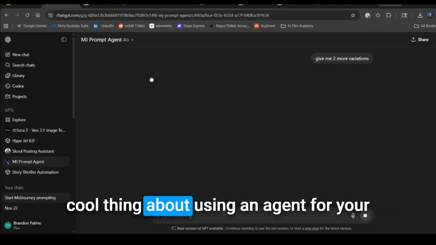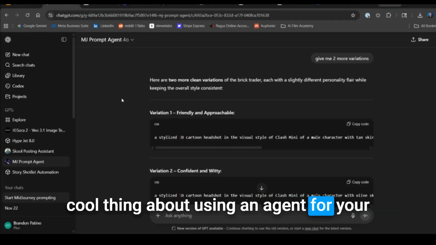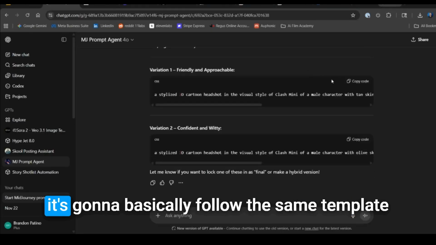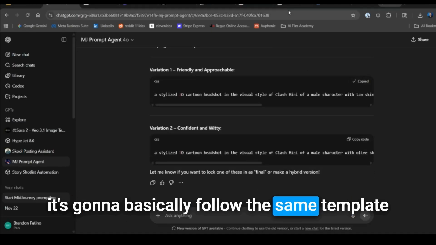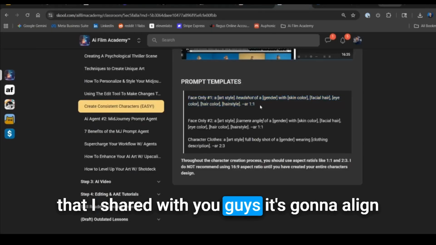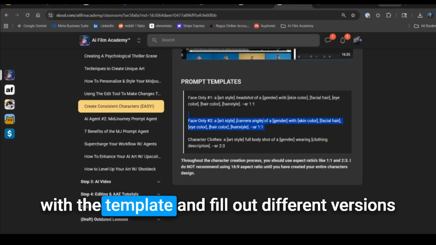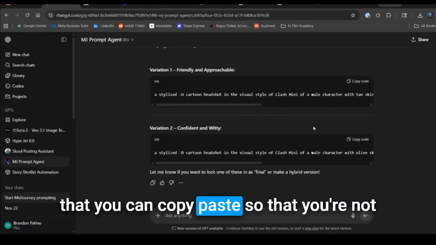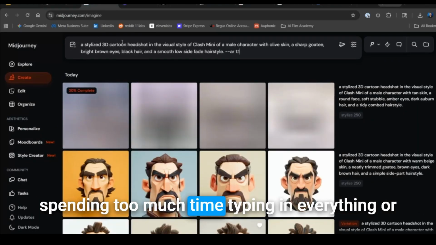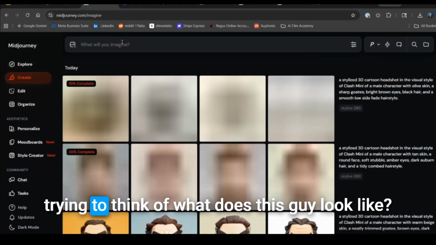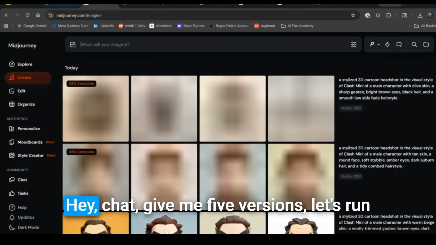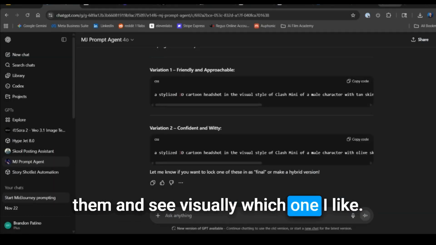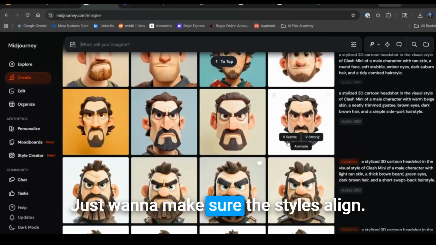The really cool thing about using an agent for your prompting is you can ask for variations, and it's going to basically follow the same template that I shared with you guys. So it's going to align with the template and fill out different versions that you can copy paste so that you're not spending too much time typing in everything or trying to think of what does this guy look like. Hey chat, give me 5 versions. Let's run them and see visually which one I like. Just want to make sure the styles align.